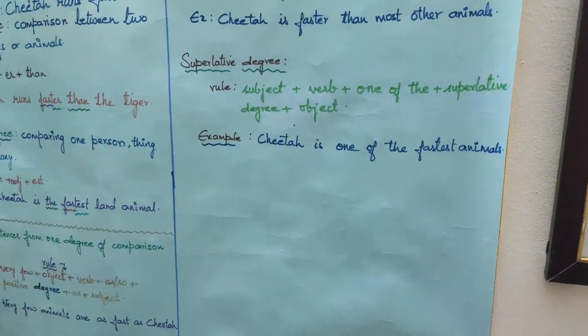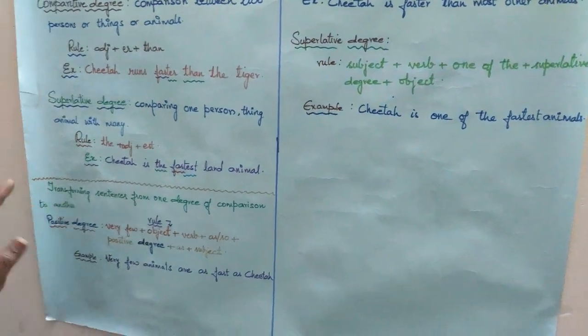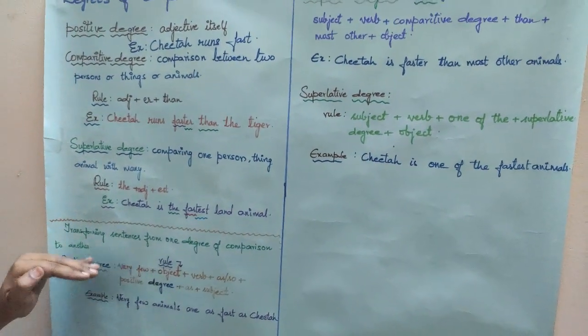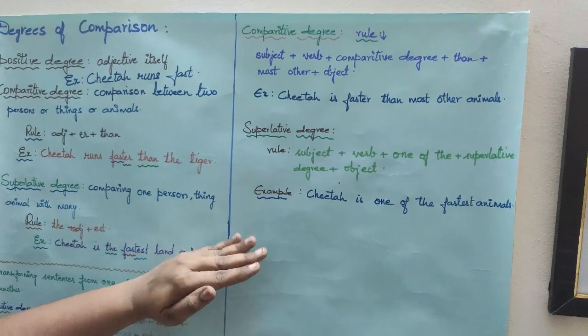So in this way we are transforming the sentences from one degree to the other degree, that is from positive degree to comparative degree and to superlative degree.